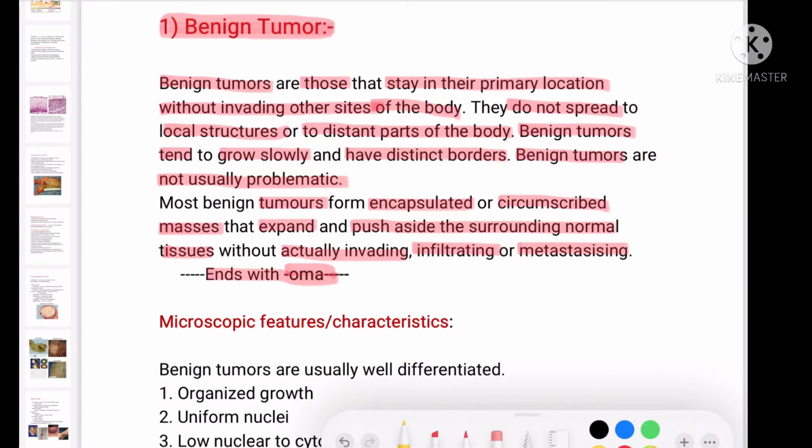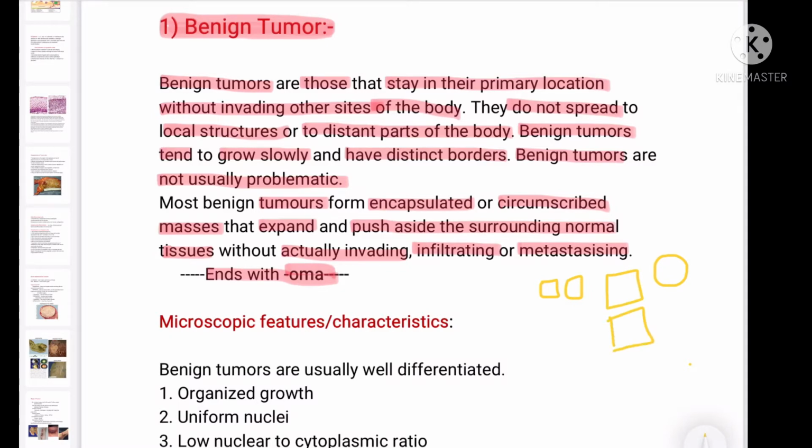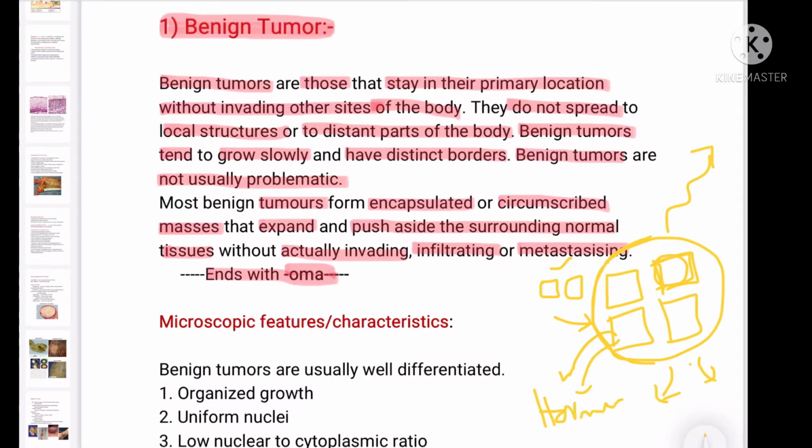So for example, if I draw a tumor here, these are the cells. Now, there are a lot of cells being produced from this cell, which is not under the control of the body, but they have similar structures. They have a capsule. They are not invading surrounding structures. They are not going to metastasize to different locations. Rather, if it is endocrine, they will produce a lot of hormone, and they compress the surrounding structures. That can lead to different manifestations.